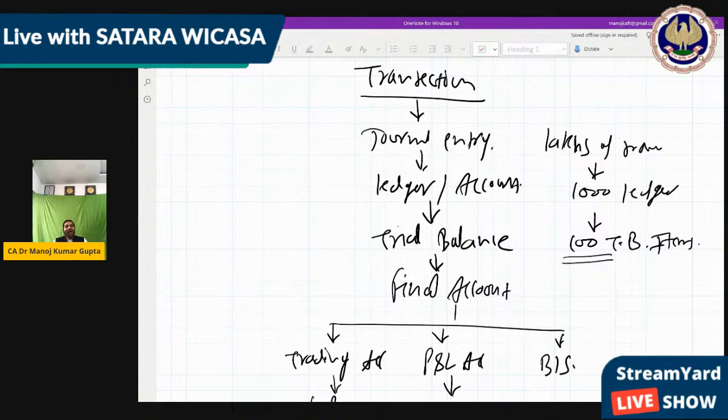So friends, this accounting process is basically from journal entry to final account. And if you learn this accounting properly, then in future, whenever you come to any part, whether it is your CA inter or CA final, you will learn everything and you will understand everything.